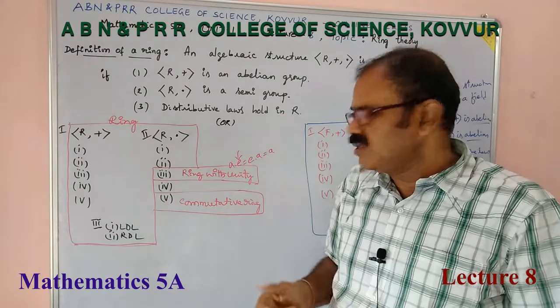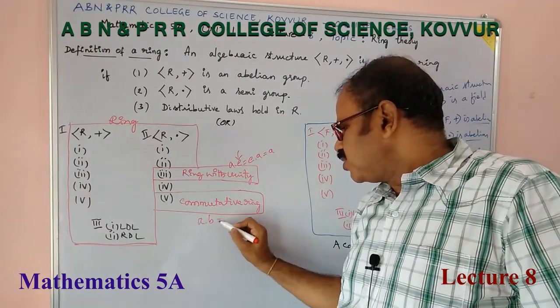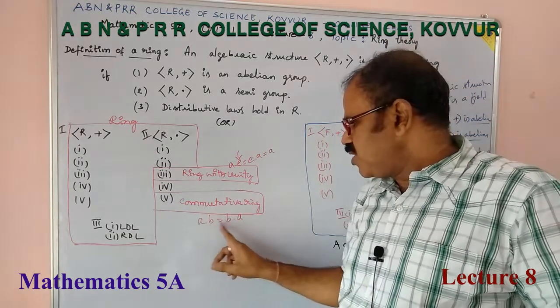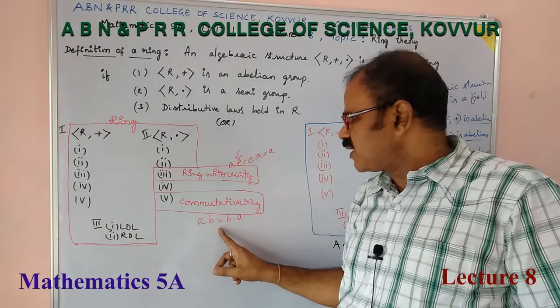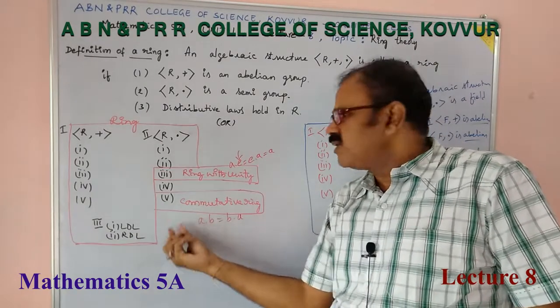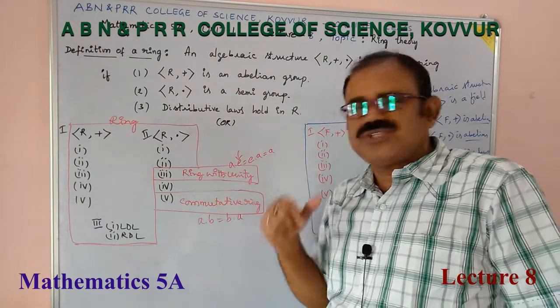If the ring satisfies the commutative law with respect to multiplication, a·b = b·a, then we say the ring is a commutative ring. Ring plus this commutative law is a commutative ring. Ring plus this unity element, ring with unity.